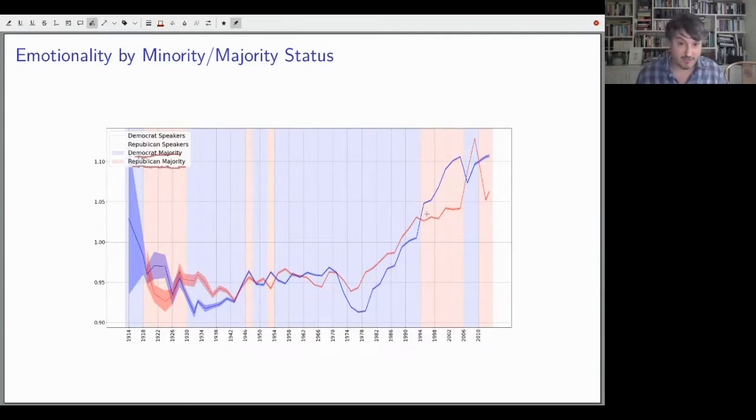And we know it's not driven by procedure and things. When parties go into the minority, they start using more emotion. And this, I think, is kind of intuitive. They're feeling they need to make these appeals to try to regain power.